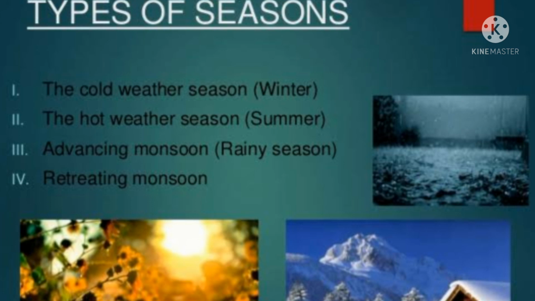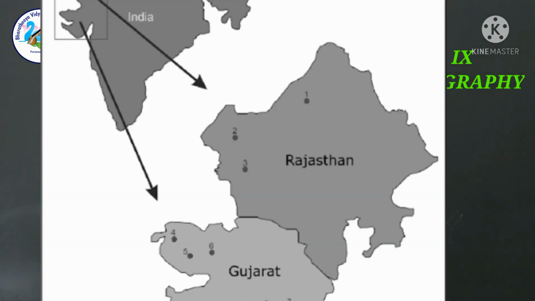Rainfall in the Ganga Valley decreases from the east to the west. Rajasthan and parts of Gujarat get scanty rainfall.